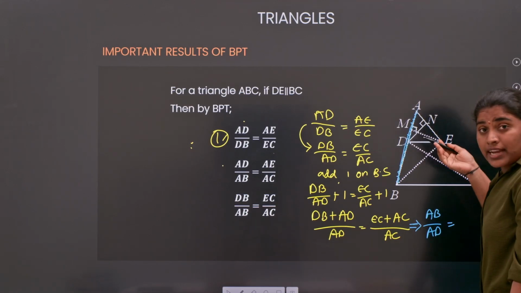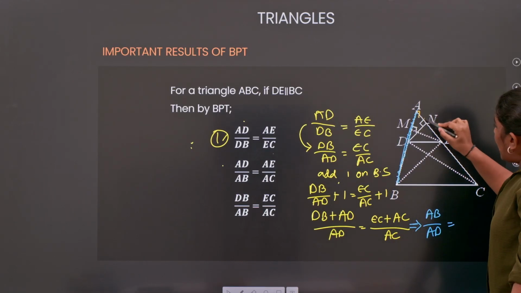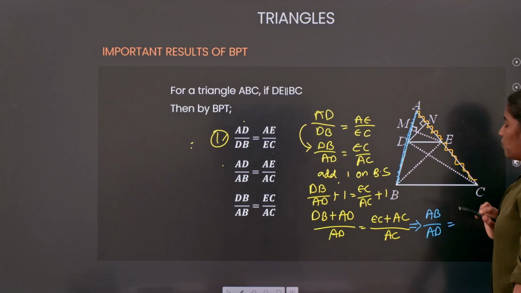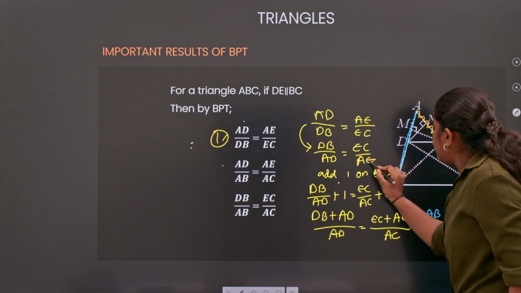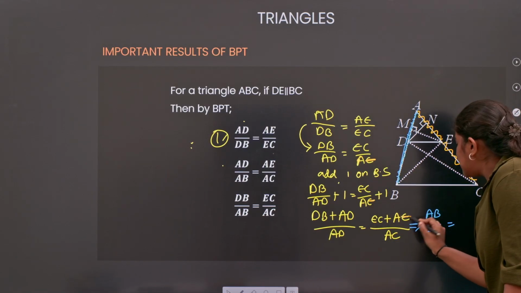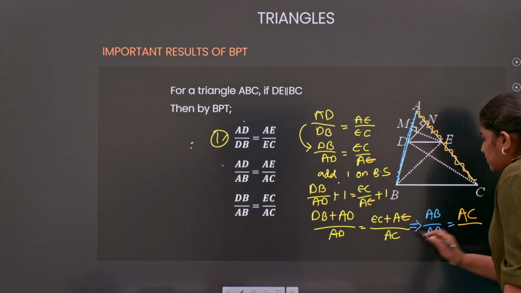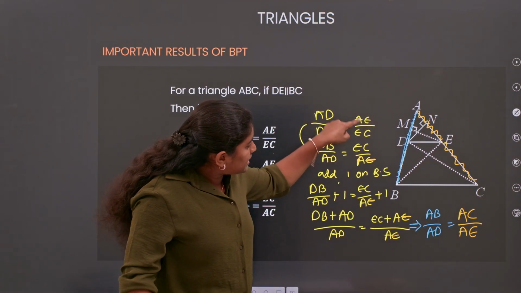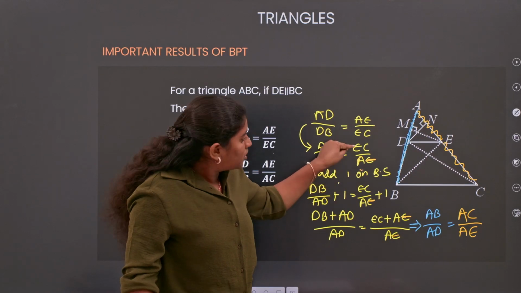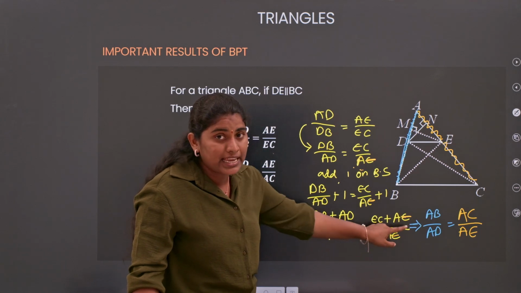Now what about the other side? Coming to the other side, EC by AE, and if you add 1, EC plus AE by AE.